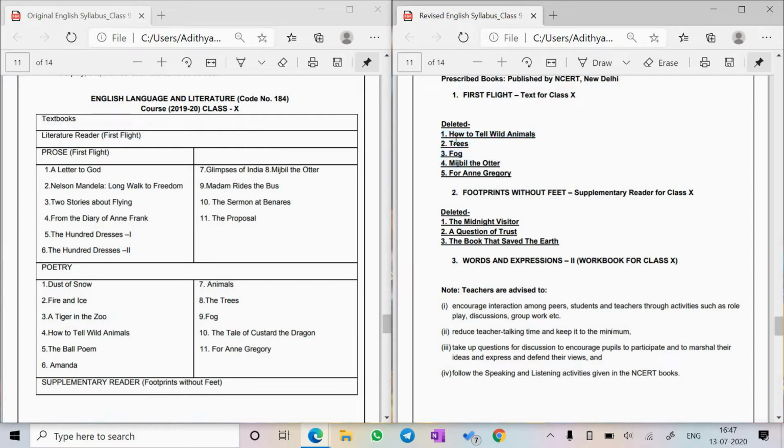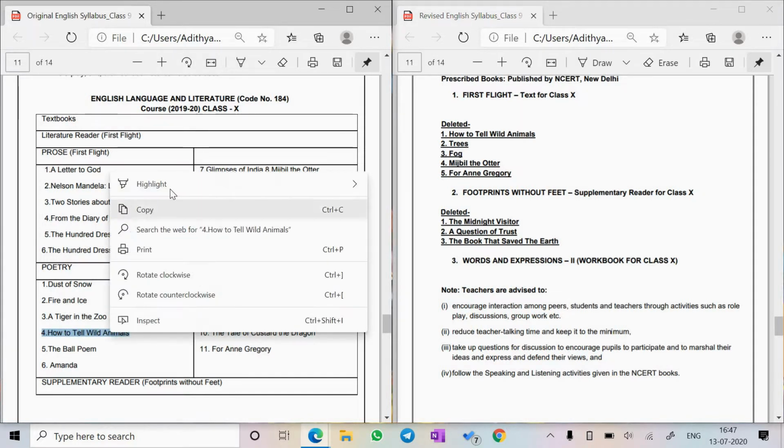We have How to Tell Wild Animals, Trees, Fog, and For Anne Gregory, which are poems. All are in the First Flight book, which are deleted. Mitchell the Otter is the only prose deleted from the First Flight book. Then we have 3 proses from Footprints Without Feet, the supplementary reader, which are deleted. So let's go and mark that here.